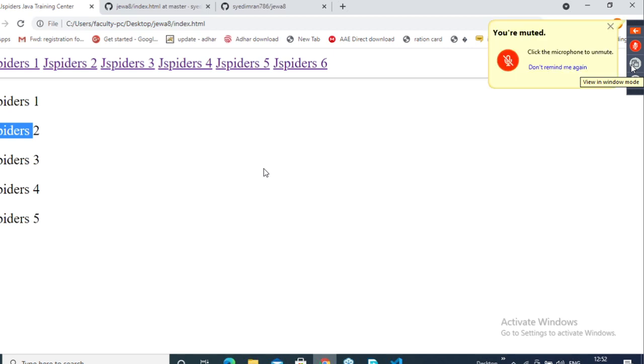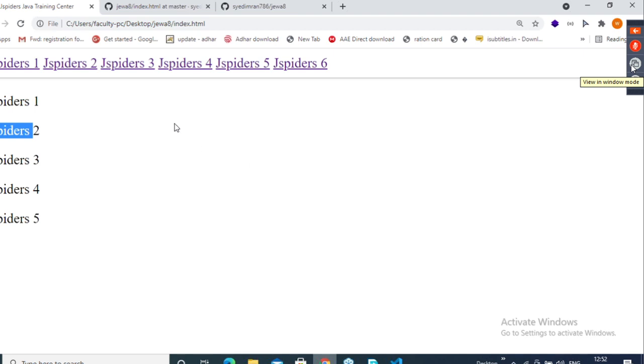In HTML, some tags are there which are going to display in the same line, and some HTML elements are there which are going to display in a different line. Will you agree with this? Some HTML tags display in the same line. Some HTML tags display in a different line. Will you agree with this point? Yes or no? Okay, guys.